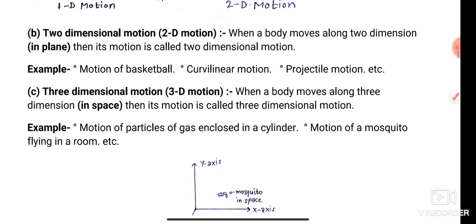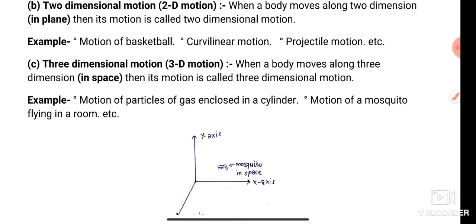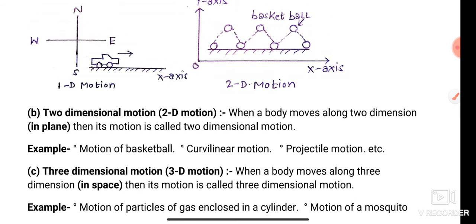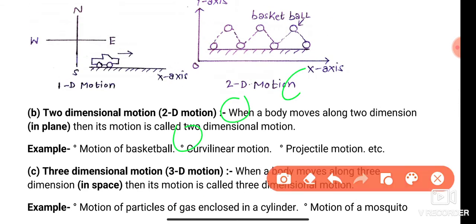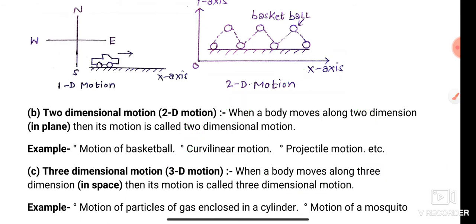Next is the motion of a basketball, curvilinear motion and projectile motion. When we throw a ball, it is known as projectile motion because we project an object.